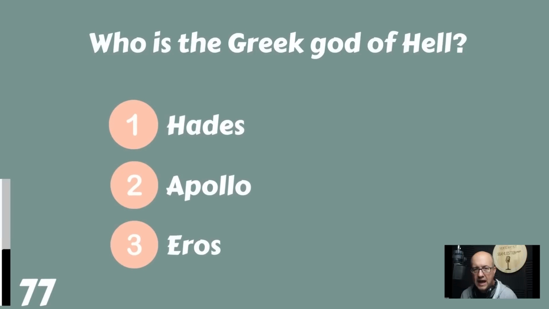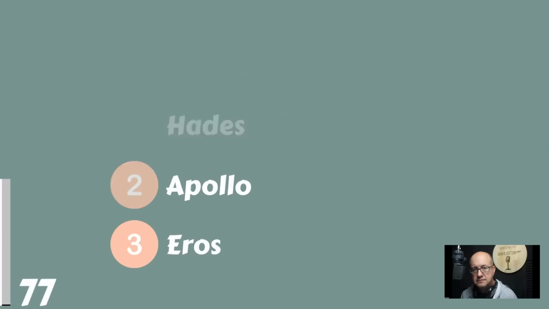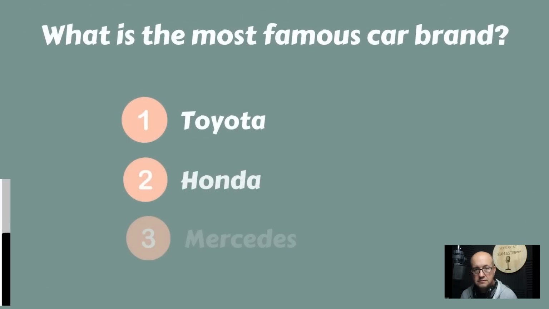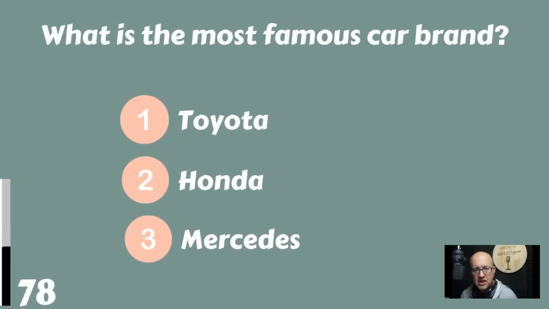Who is the Greek god of hell? Hades, Apollo, or Eros? The Greek god of hell is Hades. What is the most famous car brand? Toyota, Honda, or Mercedes?